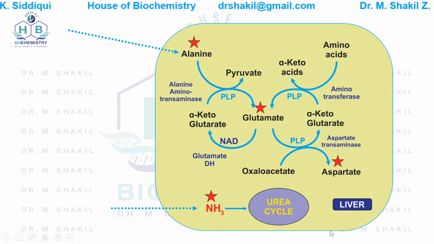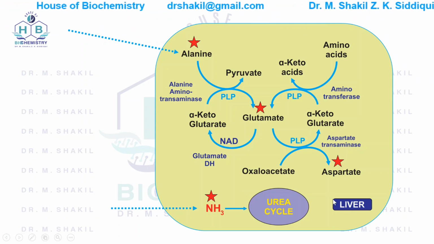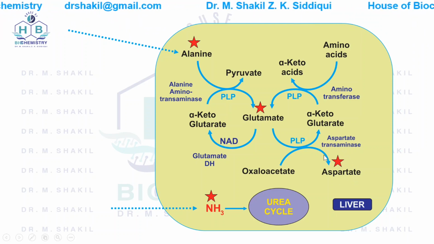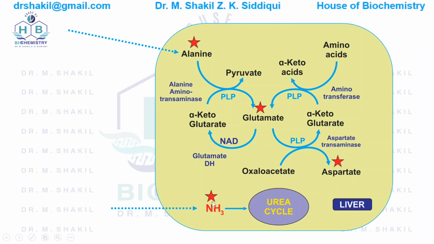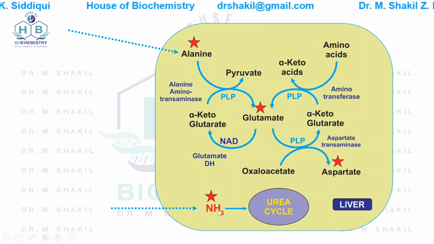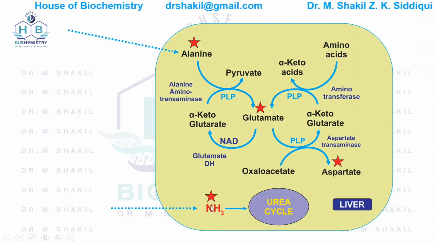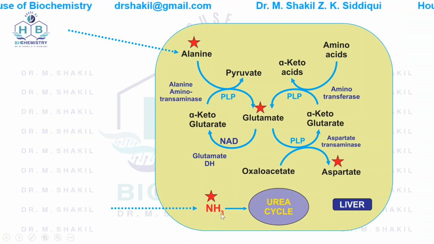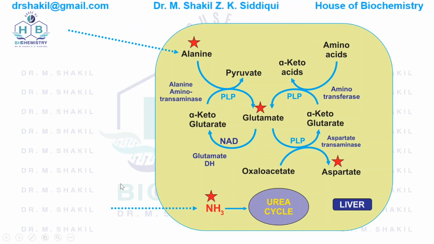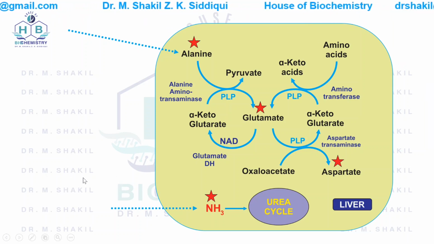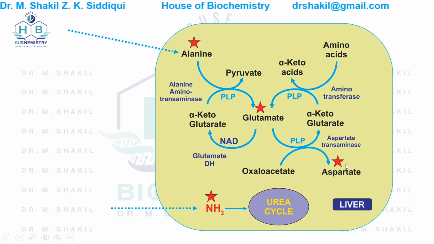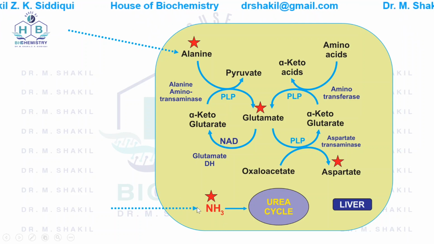Now to summarize the last question, from where do the two amino groups or nitrogens in the urea come from? The answer is the first nitrogen comes from aspartate and the second nitrogen comes from ammonia. Now this ammonia itself comes from two sources. Number one is it comes from glutamate, and the second source, it comes from the portal blood that carries glutamine from the intestines. So to summarize, the first nitrogen comes from aspartate and the second comes from ammonia.